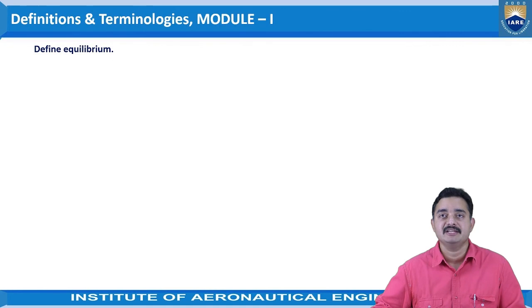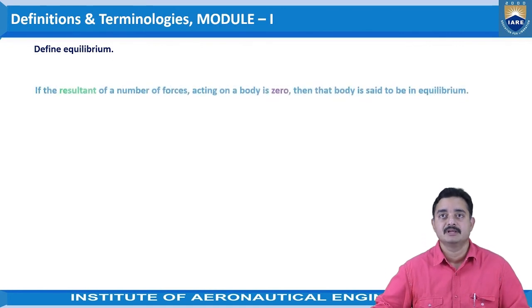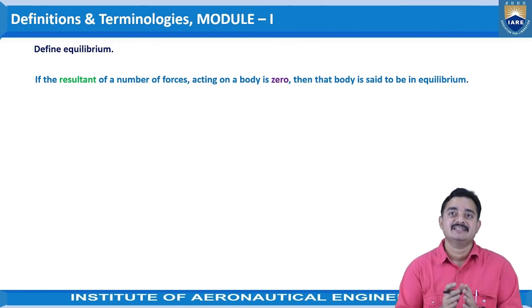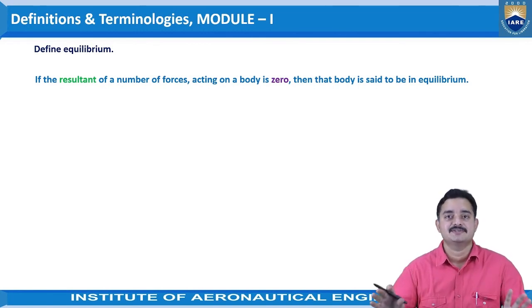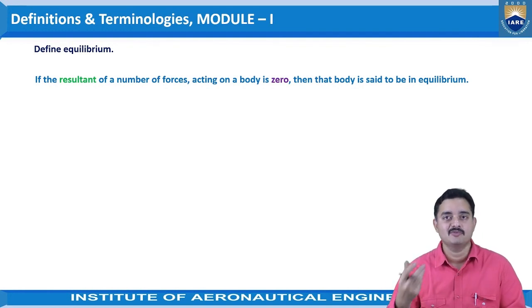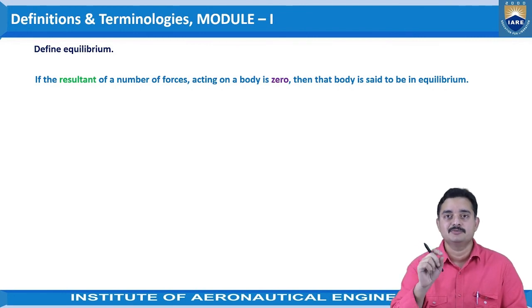Next one is define equilibrium. If the resultant of a number of forces acting on a body is 0, then that body is said to be in equilibrium, right? So the resultant must be 0 in any system. Even though a number of forces are acting, F1, F2, F3 and so on, the resultant of all the forces should be 0.